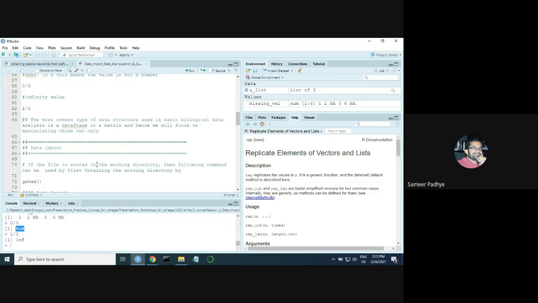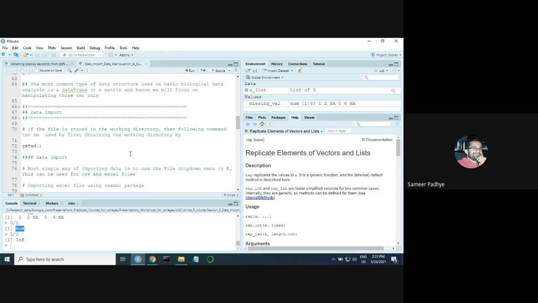Not always. And there are ways to deal with that also. So don't worry. As I said, with R, luckily there are solutions for almost all the problems. You just have to take time to go online and research about it. Is this part clear? Any difficulties? Any questions? Yes.